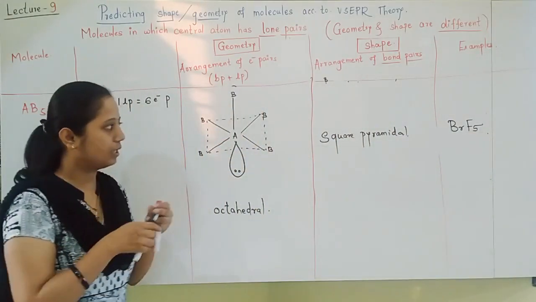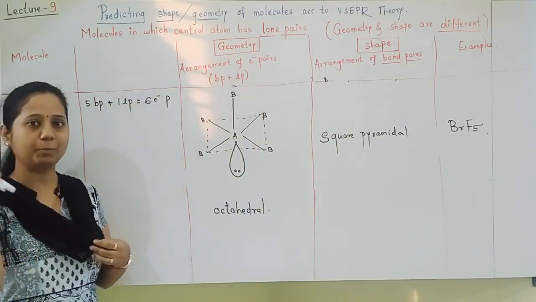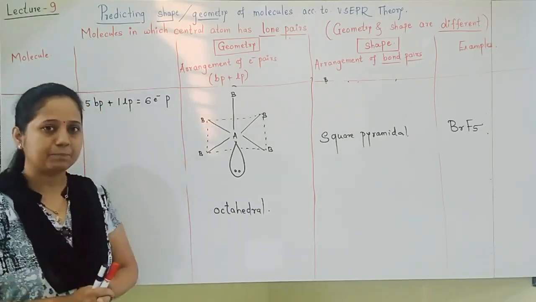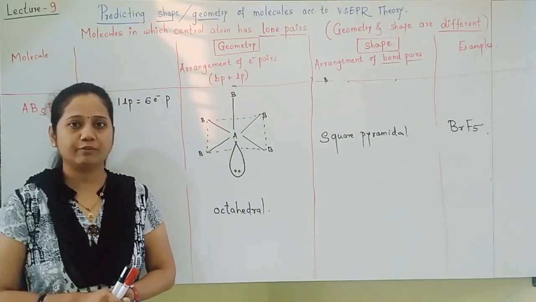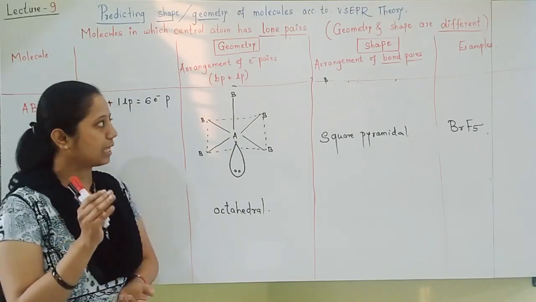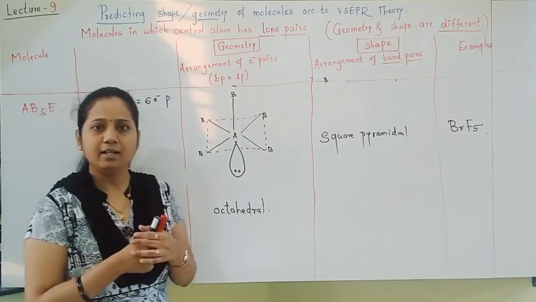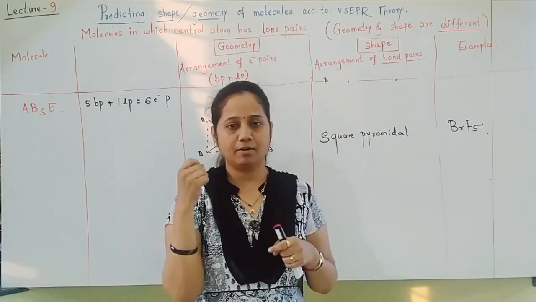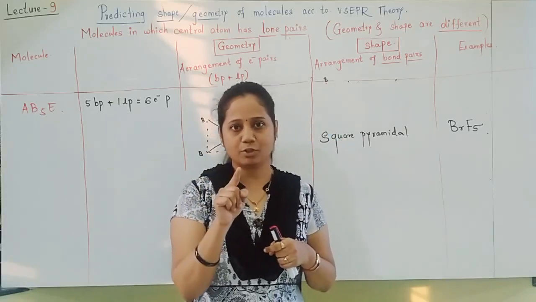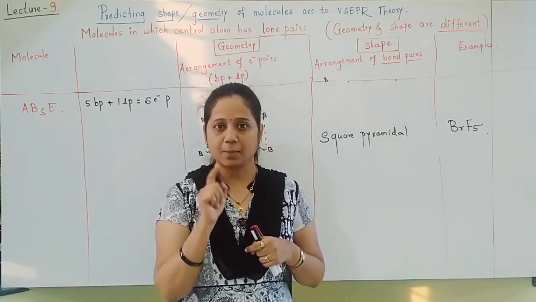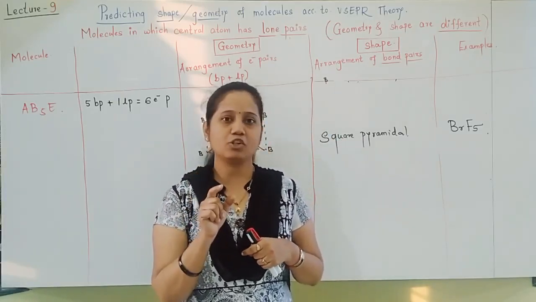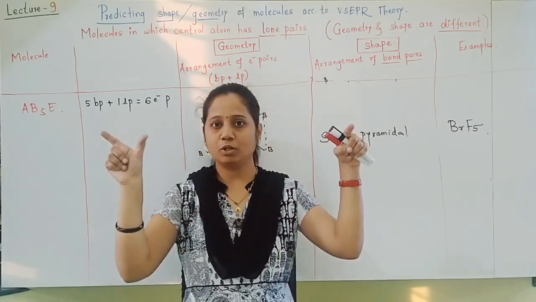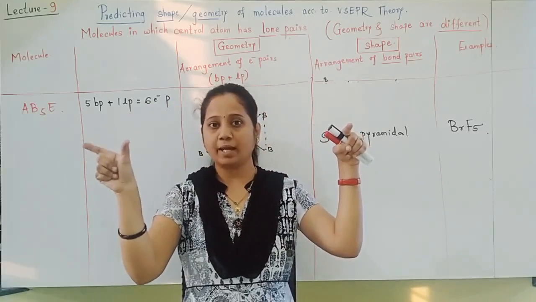Okay students, so here our topic of predicting geometry is over. A few examples of course we will see, but in the next video. Students, I hope you understood the things very well. Let us quickly review. I told you about VSEPR theory, the importance of this theory, and predicting shapes. For predicting shapes, molecules are categorized in two ways.